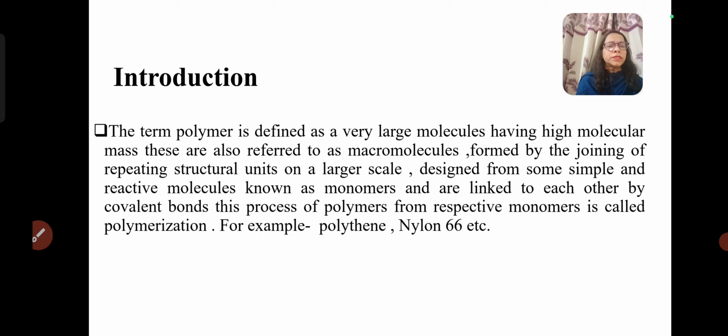structure units are derived from some simple and reactive molecules known as monomers and are linked to each other by covalent bonds. This process of polymer formation is known as polymerization. There are some examples of polymer compounds: polyethylene, nylon 6,6, polyvinyl chloride, bakelite, urea formaldehyde resin, etc.